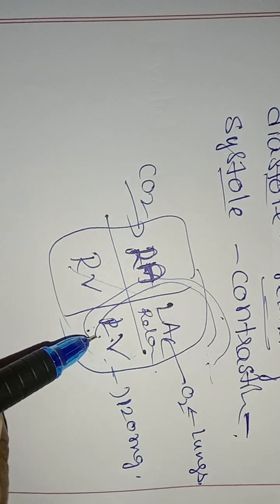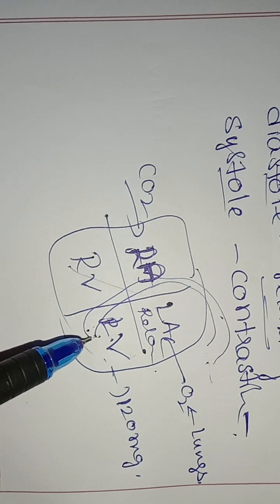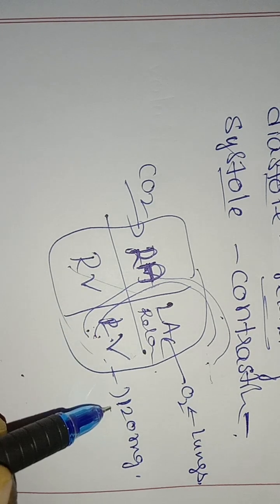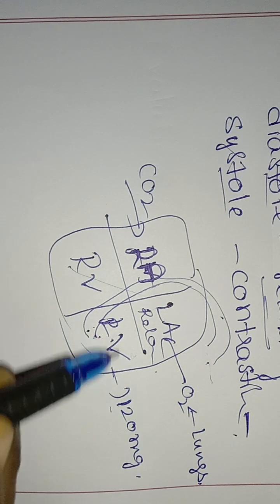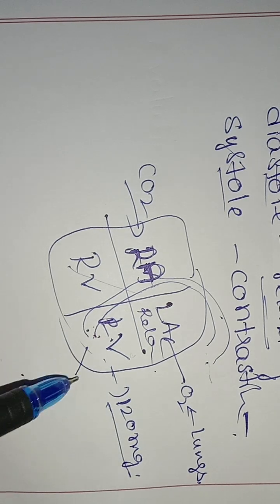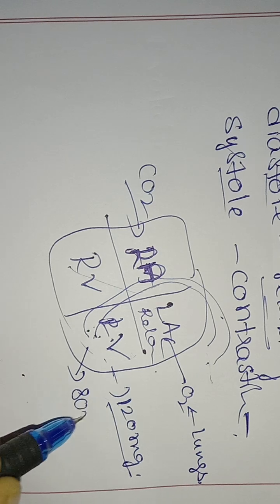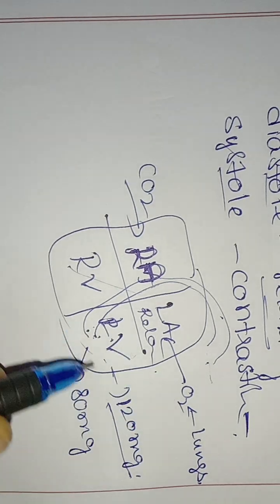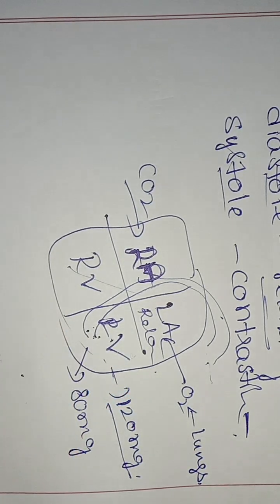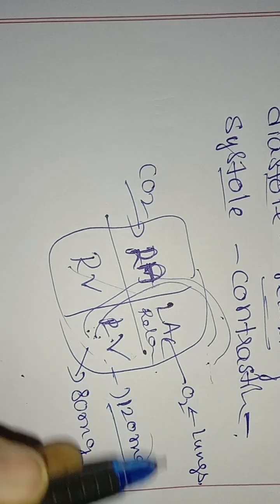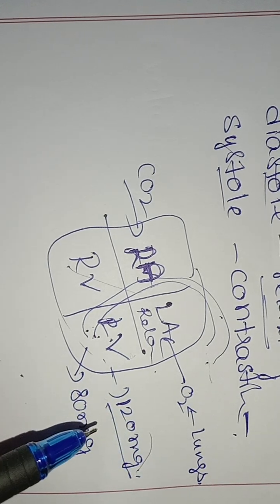Resting means they are getting the blood from the auricles. At one stage we get a high reading, that is 120 mm, one time we get a very low reading, 80 mm, thereafter again we get a high sound in the sphygmomanometer. So these two readings are a normal person's BP, blood pressure.